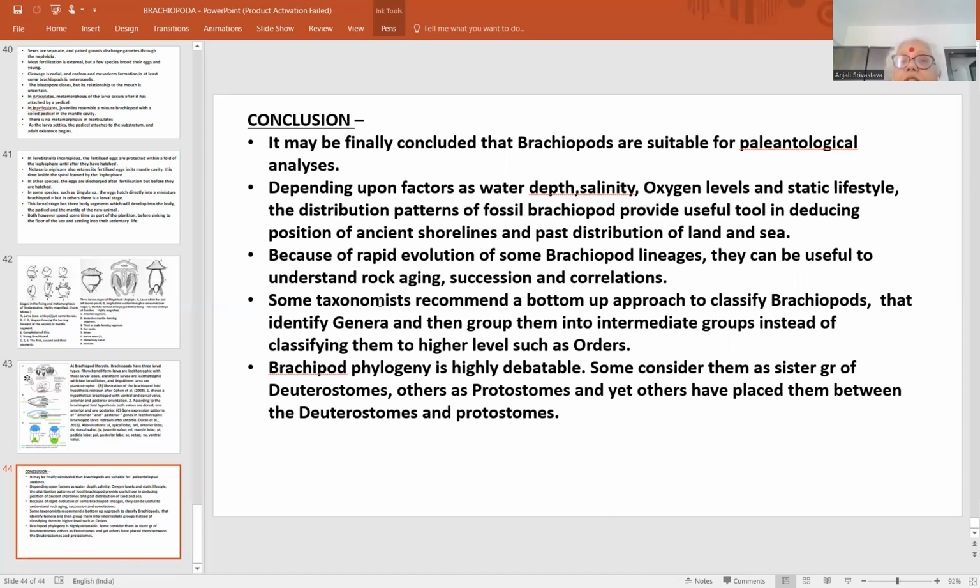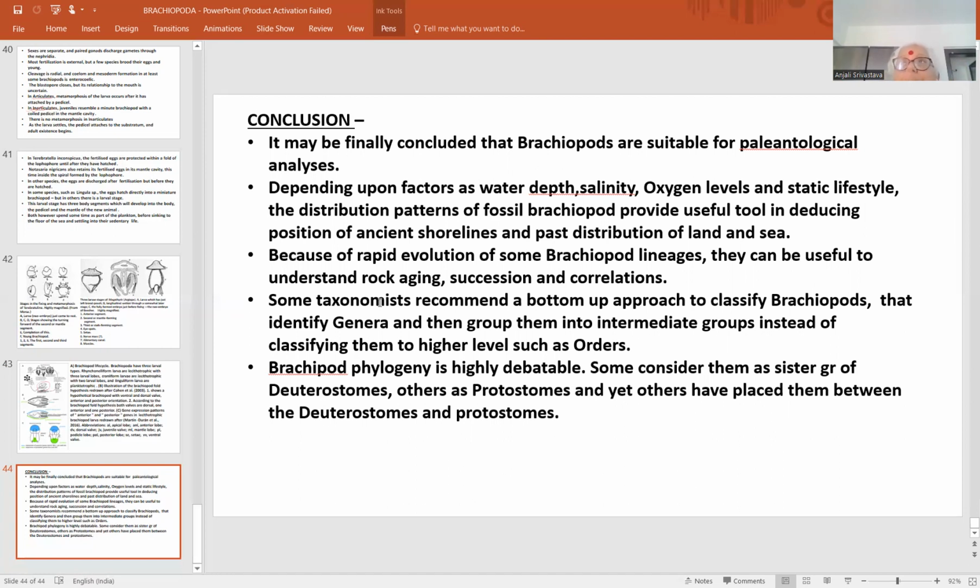Because of rapid evolution of some brachiopod lineages, they can be useful to understand rock aging, succession, and correlations. Some taxonomists recommend a bottom-up approach to classify brachiopods that identifies genera and then groups them into intermediate groups instead of classifying them into higher levels such as orders. So brachiopod phylogeny is highly debatable. Some consider them as a sister group of deuterostomes, others as protostomes, and yet others have placed them between the deuterostomes and protostomes. So in deuterostomes the anus develops first, in protostomes the mouth develops first, and brachiopoda has also been placed in an intermediate stage.